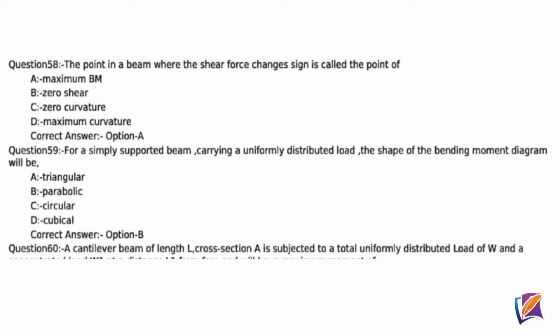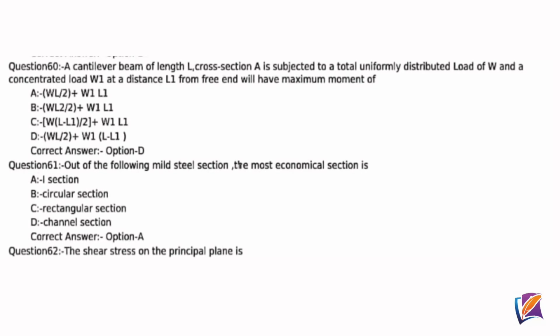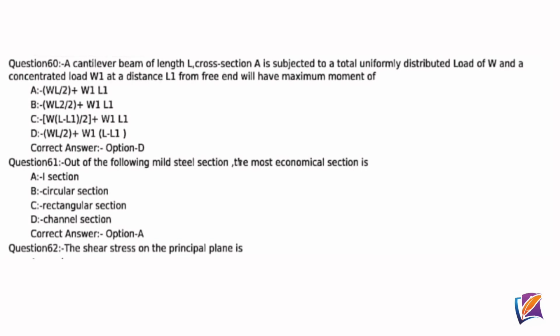Question 59. For a simply supported beam carrying a uniformly distributed load, the shape of the bending moment diagram will be, correct answer option B, parabolic. Question 60. A cantilever beam of length L, cross section A is subjected to a total uniformly distributed load of W and a concentrated load W1 at a distance L1 from free end will have maximum moment of, correct answer option D, WL by 2 plus W1 into (L minus L1).